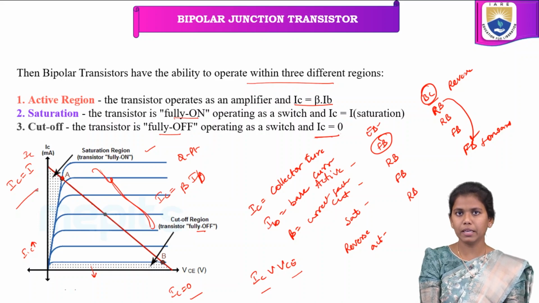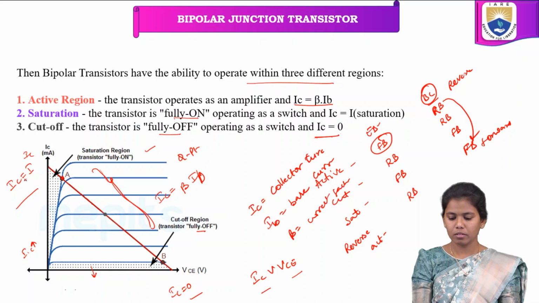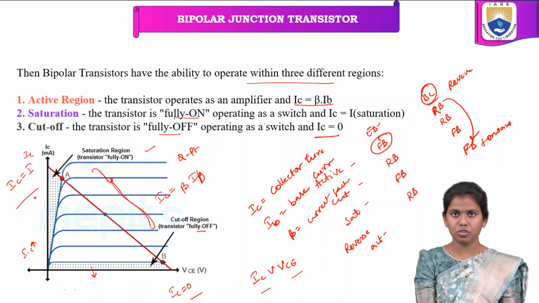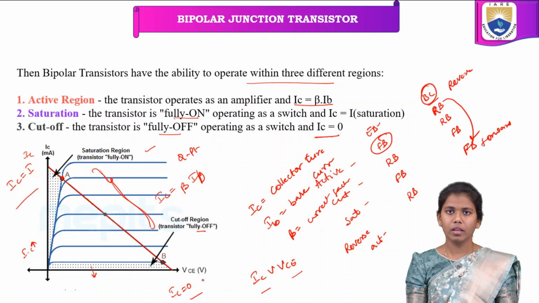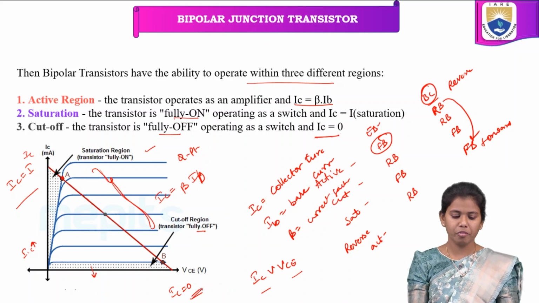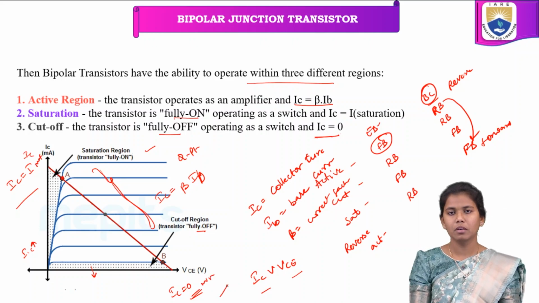In the saturation region, we are saying that the total collector current is equal to the saturation current I, whereas in the cutoff region the collector current goes down totally, that is IC becomes 0.